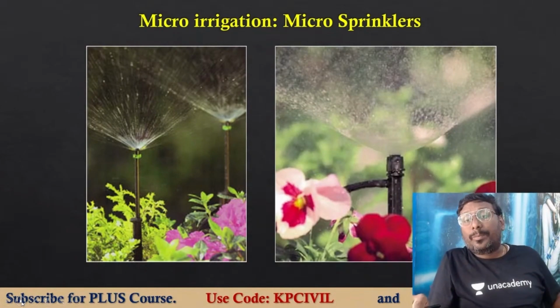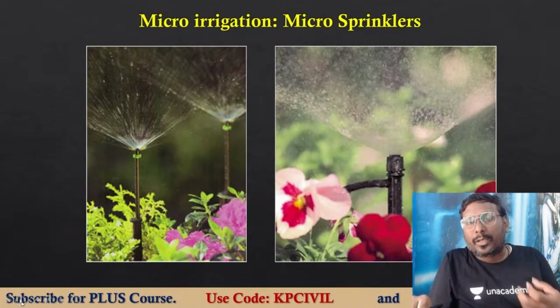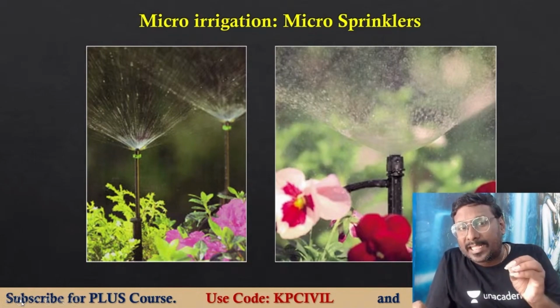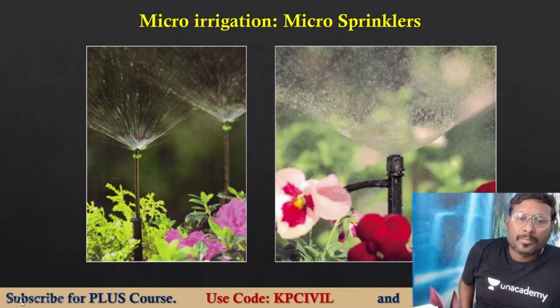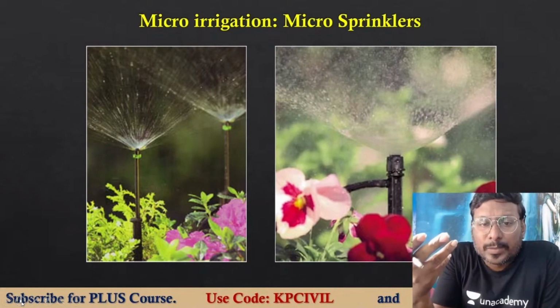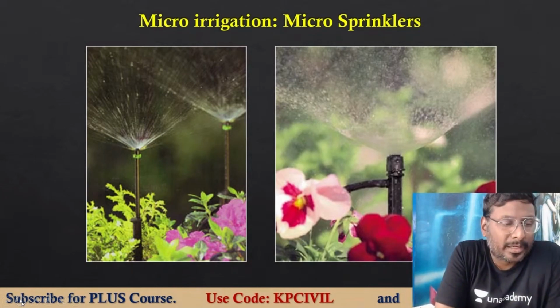See the beautiful picture of flowers. The beautiful flowers are provided by micro sprinklers. It is the best method to cultivate flowering plants, without disturbing the flower and its beauty and its petals. We can grow beautiful flowers using the micro sprinkler method.